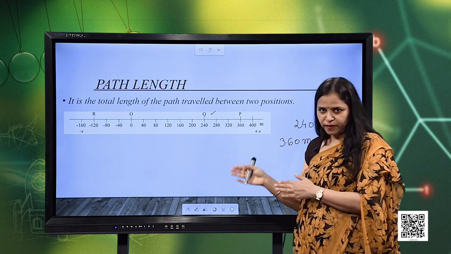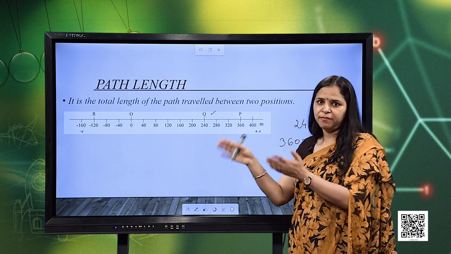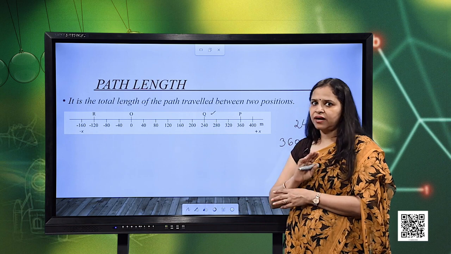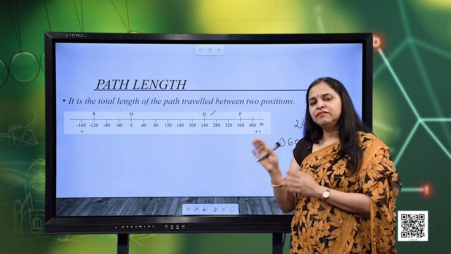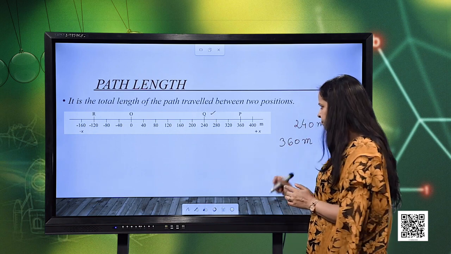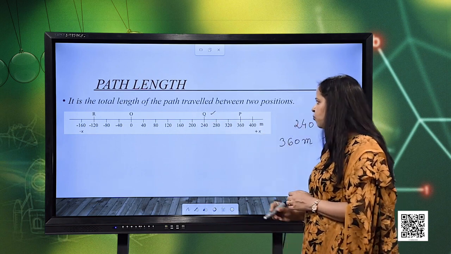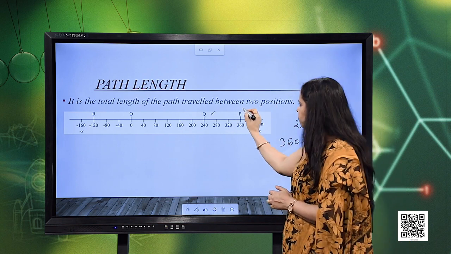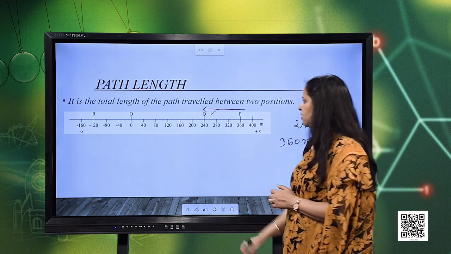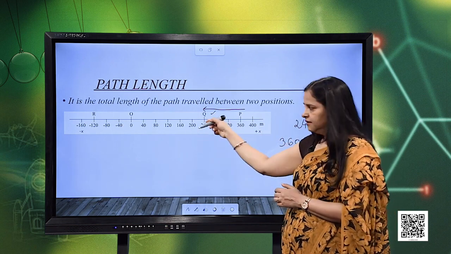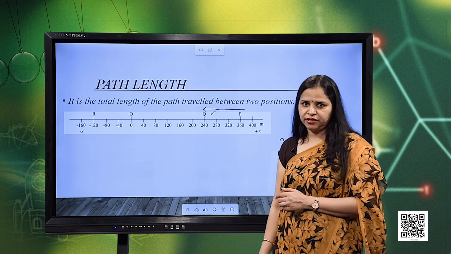In position we specify the plus and the minus sign with reference to the origin, but when we talk about the distance, we are not concerned about the sign. We just need to go on measuring the length of the path traveled. Now again, after reaching this point P, the object moves in the backward direction, takes a turn and then reaches point Q.